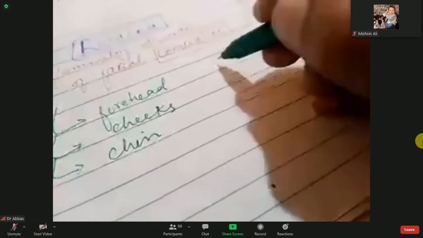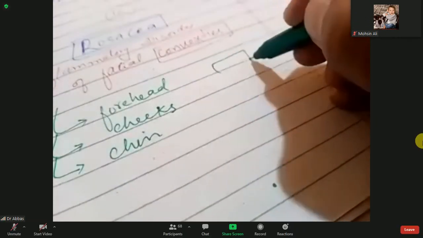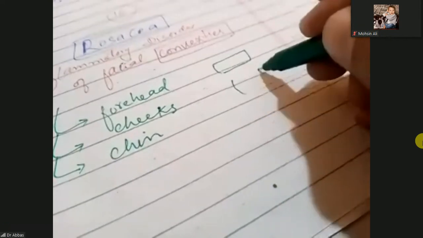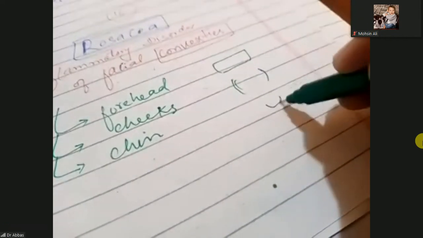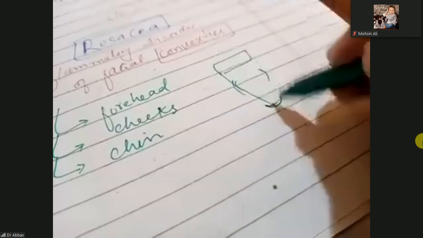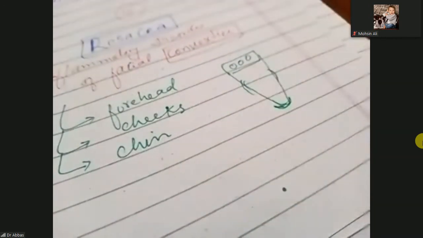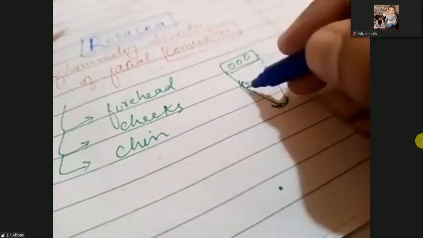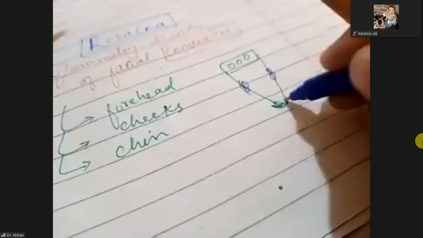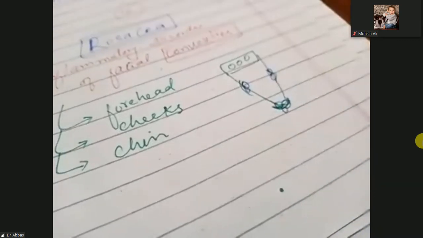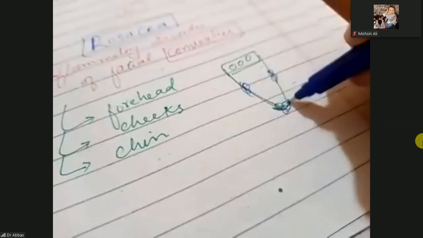So look at this, this is the forehead. Here are the cheeks and chin. So what is this shape? Lesions are present on the forehead, lesions are present on the cheeks, inflammatory lesions are present on the chin. So that makes a diamond shape involvement.